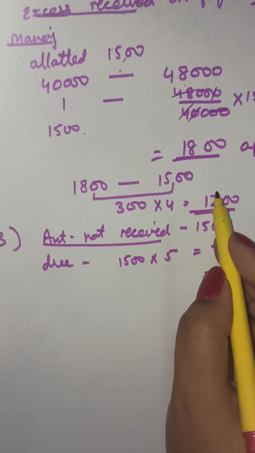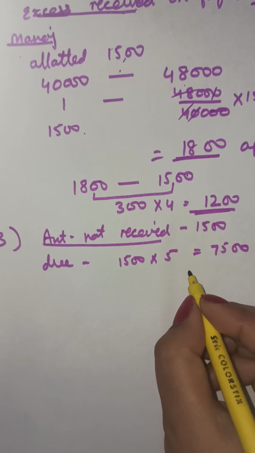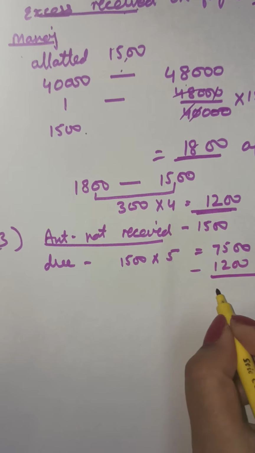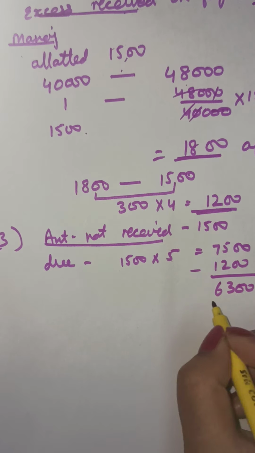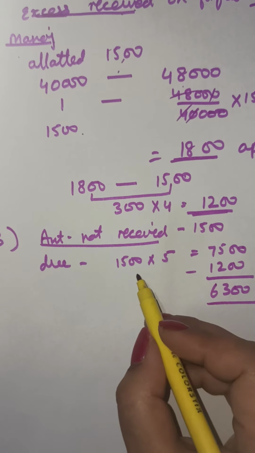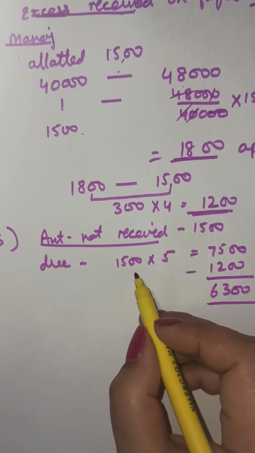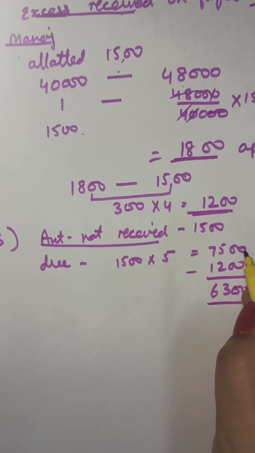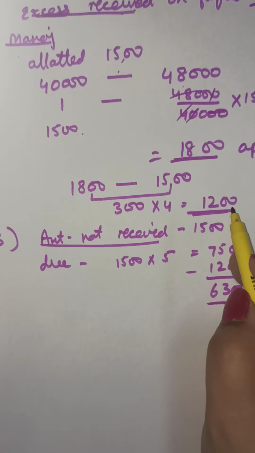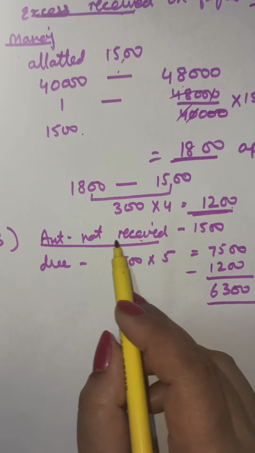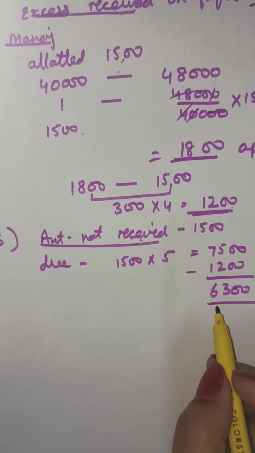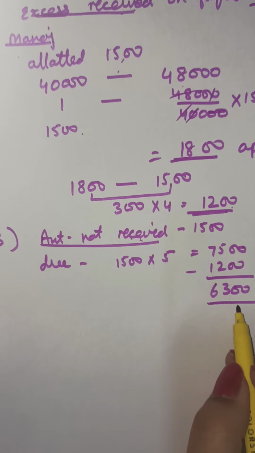The excess received, working note A, is 1200, so we subtract it. That means how much in total has not been received is 6300. Total amount due on all the 1500 shares is 5 rupees per share, 7500. The excess amount received from applications at that time is 300 shares, or rupees 1200. So we come to know the amount not received on these shares is rupees 6300.